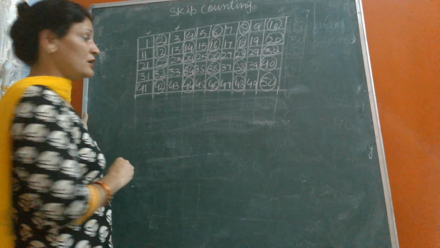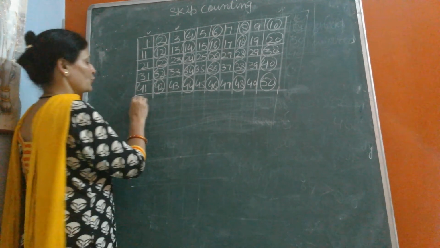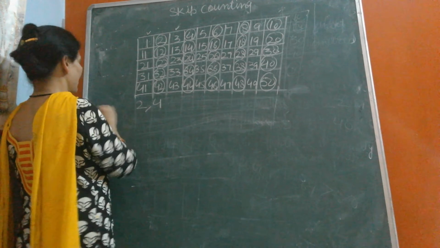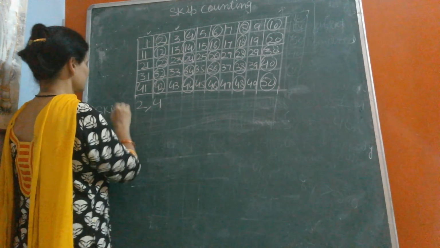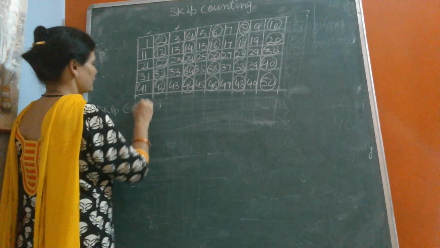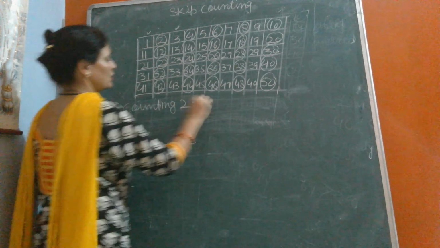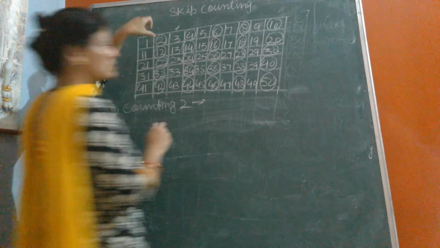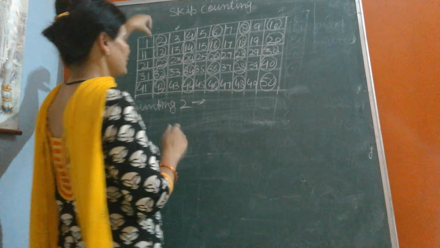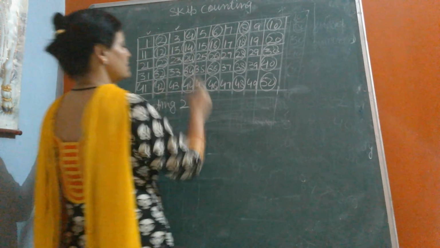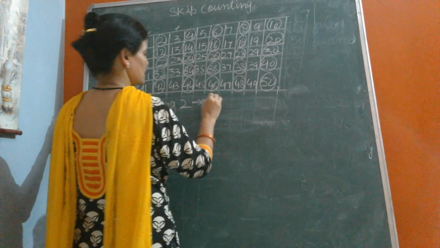Now we will write down skip counting of 2 separately. How to write? The digits we have circled, we will write only these numbers.